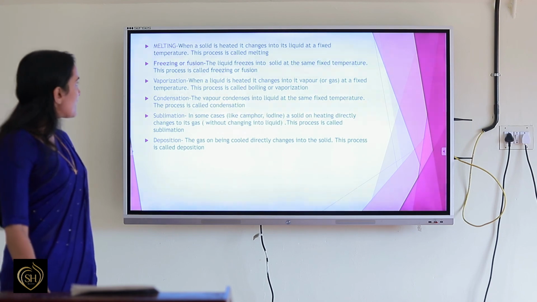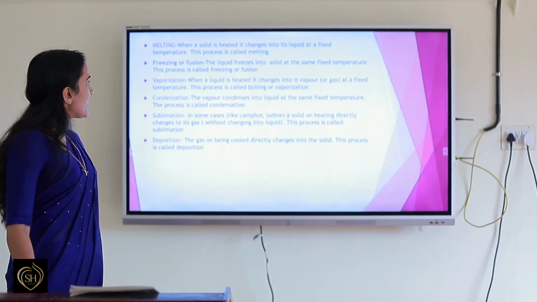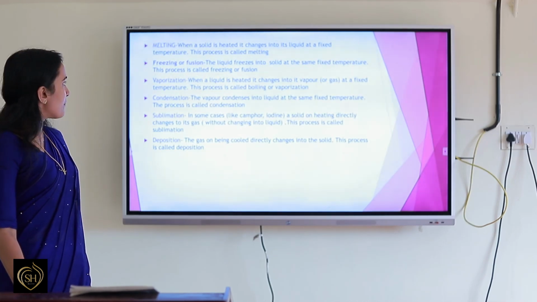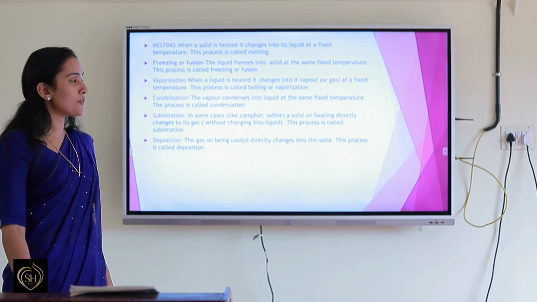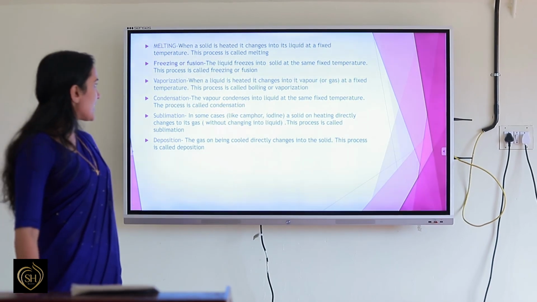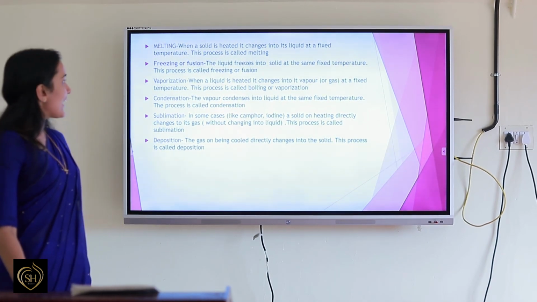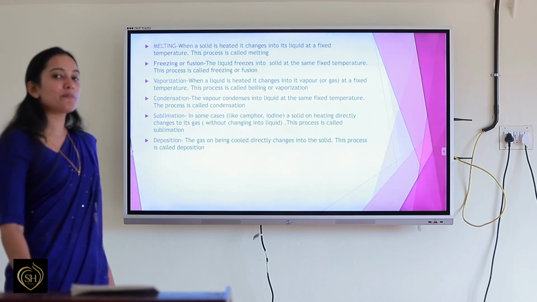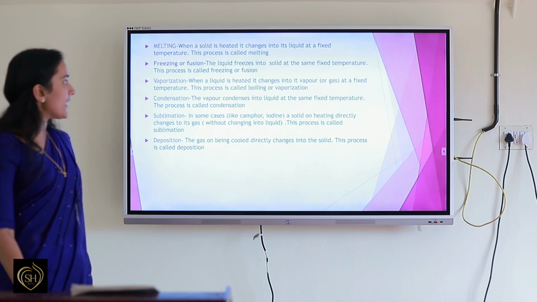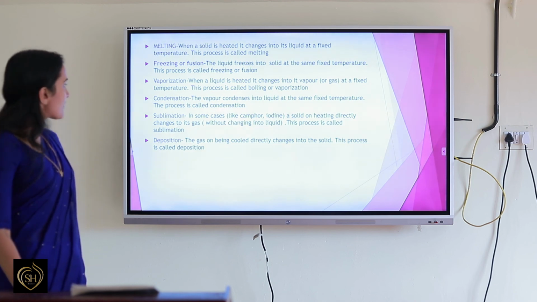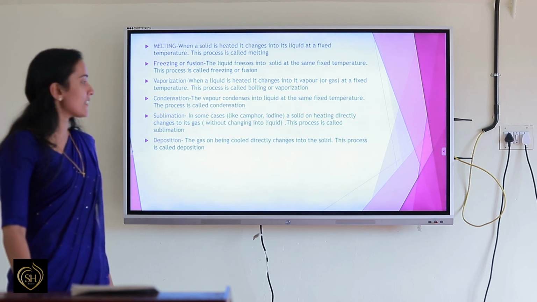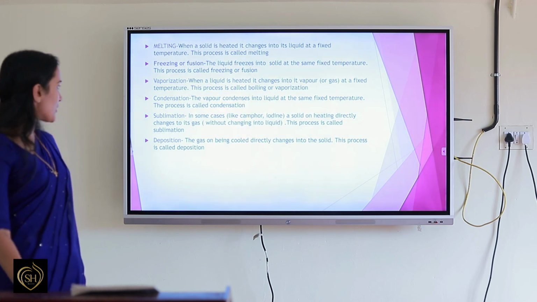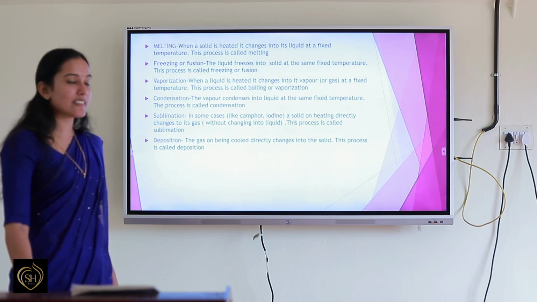And the next one is freezing or fusion. The liquid freezes into solid at the same fixed temperature. That process is called freezing or fusion. Next, vaporization. When a liquid is heated, it changes into its vapor or gas at a fixed temperature. The process is known as boiling or vaporization. Next, we discussed condensation. The vapor condenses into liquid at the same fixed temperature. That is known as condensation.